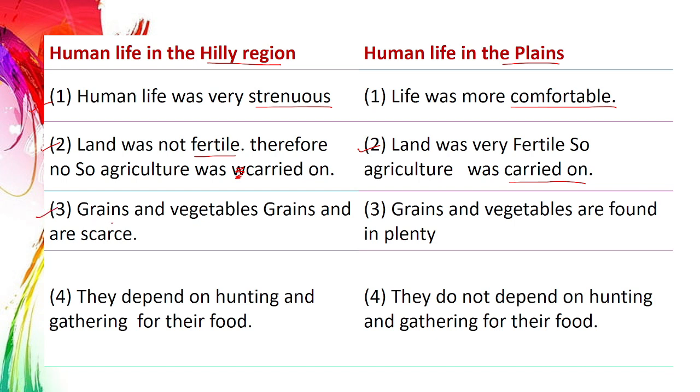Third one, grains and vegetables. Grains are scarce. Grains and vegetables are found in plenty. Fourth one, they depend on hunting and gathering for their food. Here, they do not depend on hunting and gathering for their food. So this is the difference between human life in the hilly region and human life in the plains.